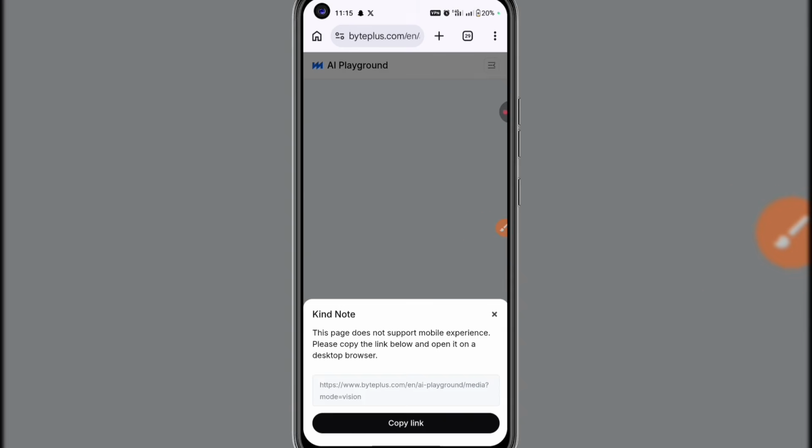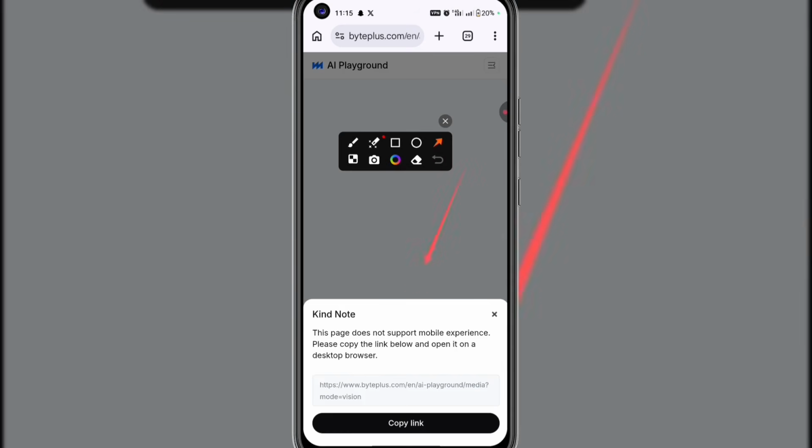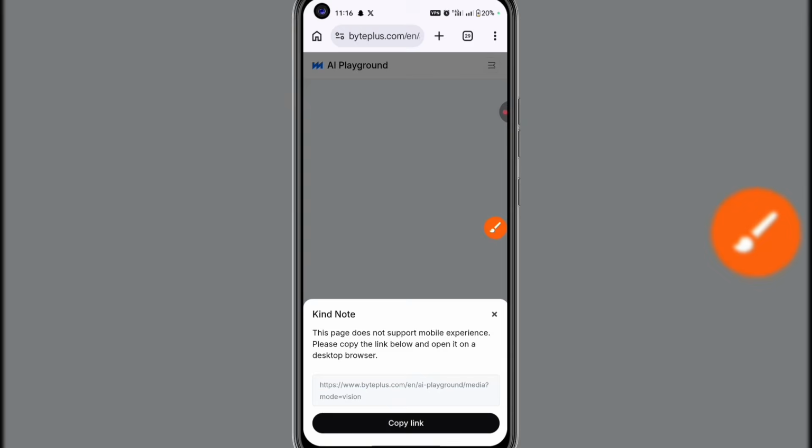Now, once you click on Try AI models, you are going to see this pop up here. It says, kindly note, this page does not support mobile experience. Please copy the link below and open it on a desktop browser. Now, here is the trick on how to use this platform on your mobile phone.